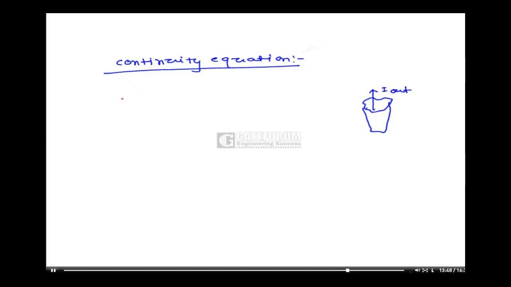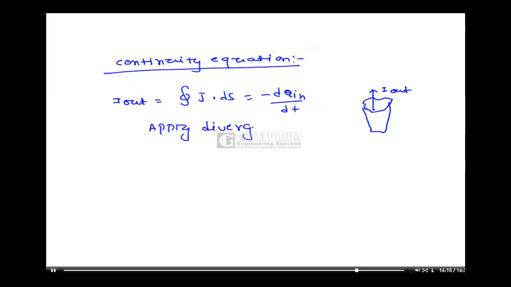Now if you apply the divergence theorem, the integration over S of J dot dS can be written as the integration over V of del dot J dV. Therefore, minus dQ in by dt is equal to minus d by dt of the integration over V of rho v dV, because Q in is rho v dV, considering a volume.